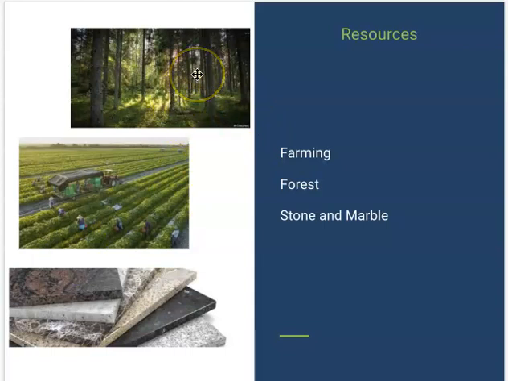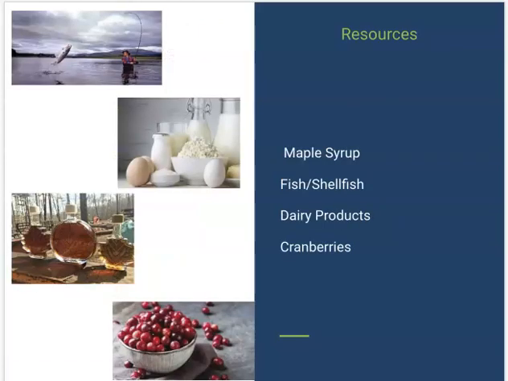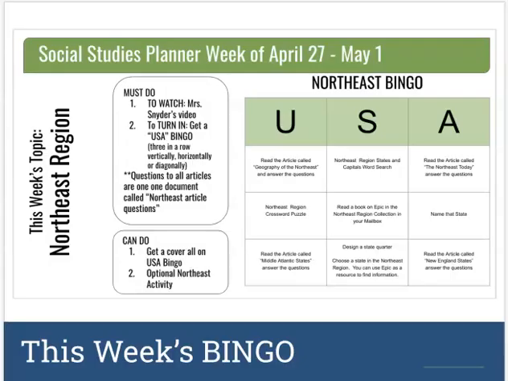Resources that the Northeast is famous for, you've got farming and forest lands, and then you also have lots of stone and marble. So from a lot of those mountains, they are able to get stone and marble, which we turn into all sorts of things, including countertops. They have a lot of fishing, lots of dairy, lots of maple syrup, and lots of cranberries are some well-known resources up there. All right, now on to your bingo.